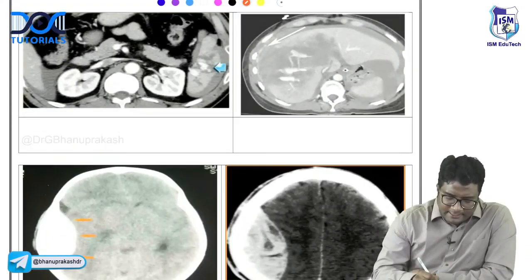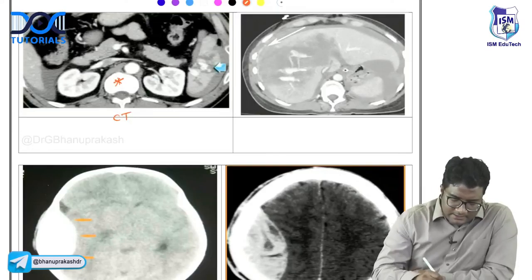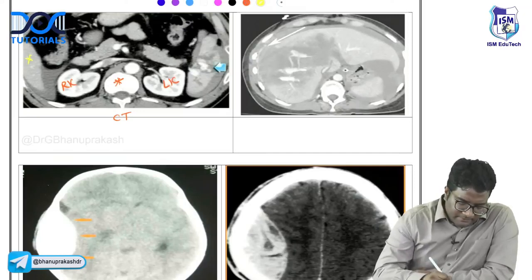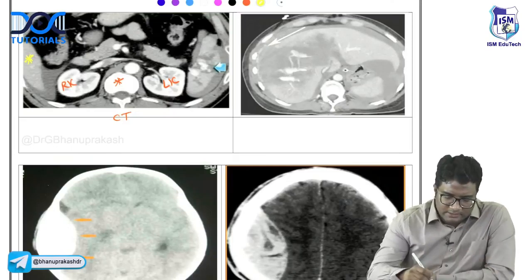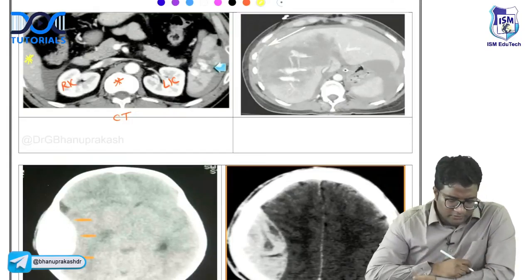Look at here, this is a CT scan. So this is the vertebral body which is white. This is the right kidney, left kidney. What is this star mark I have kept? Anybody? What is the yellow star that I have marked here? What do you think this structure is?